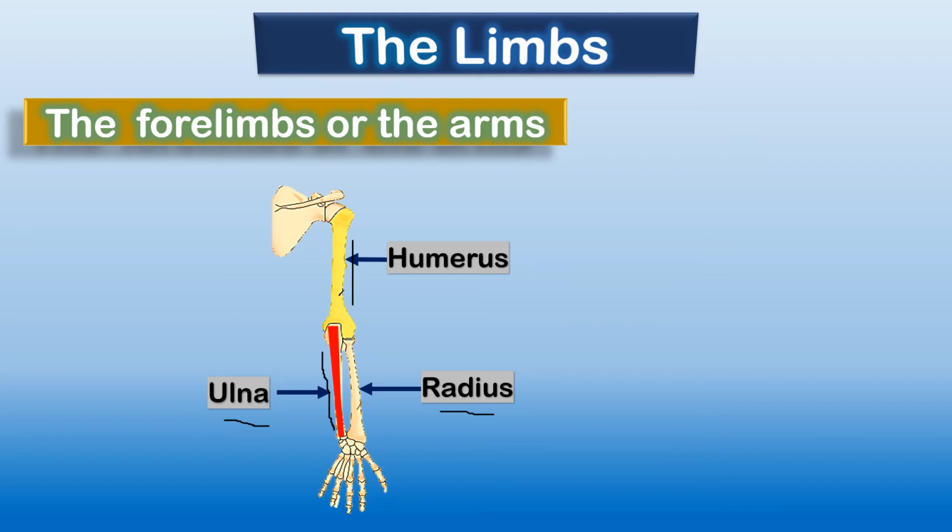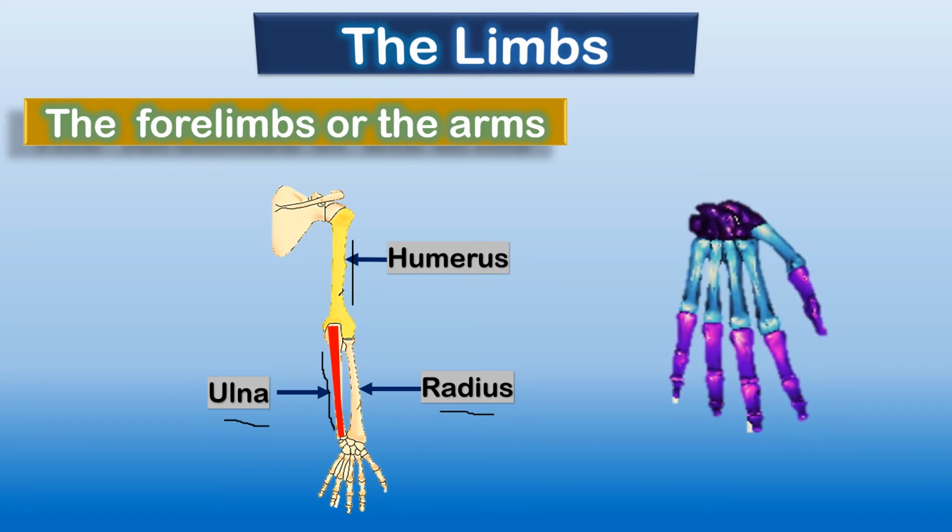Okay, and both the bones, ulna and radius, are below the elbow, and above the elbow there is one major bone known as the humerus. Is it clear? And this humerus is attached to this shoulder blade. Is it clear, children? Now this much is clear.